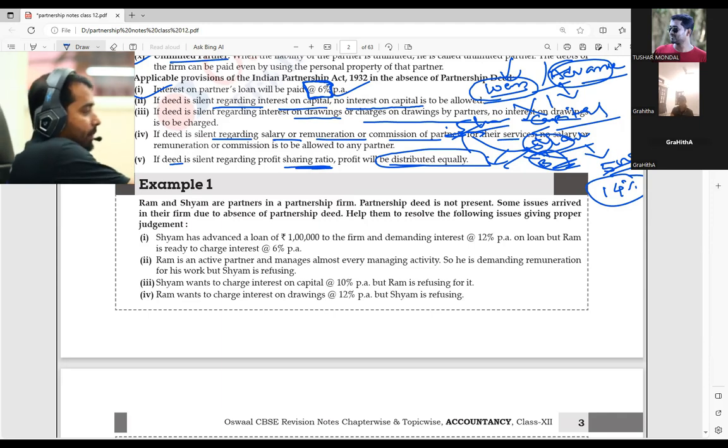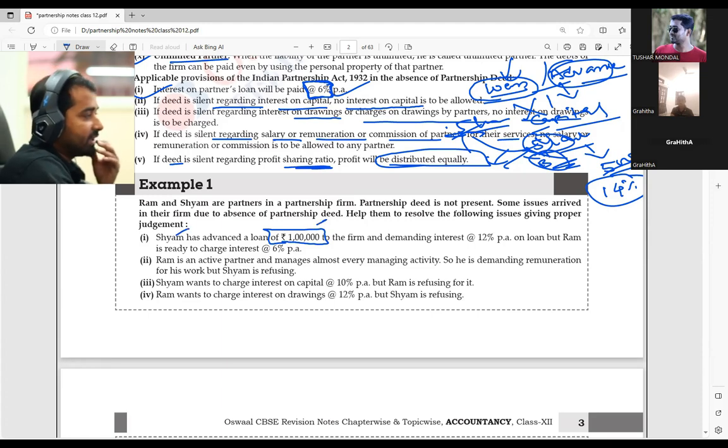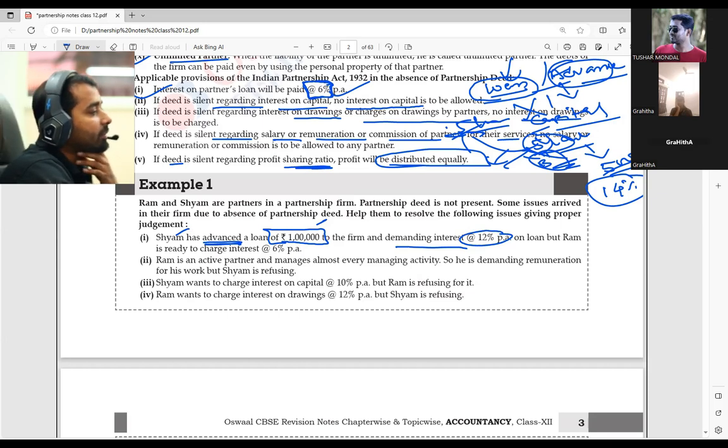Point number one: Sham has advanced a loan of rupees 1 lakh to the firm. Sham has given 1 lakh rupees as a loan to the firm. It is an advance, it is not capital. Remember that. He is demanding 12% interest per annum on the loan. Ram is ready to charge 6% per annum.